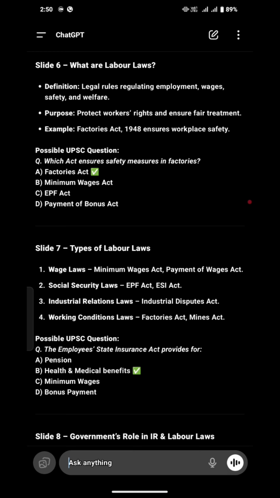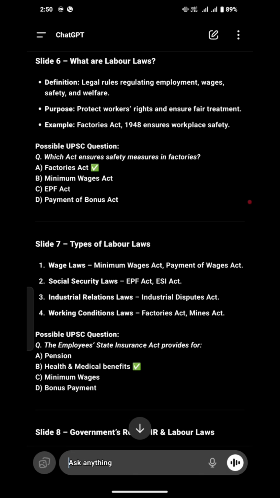Whenever there is a question on labor laws, everything has to be related to the labor: for example, their accommodation, their employment, their wages, rights, fair treatment, medical facilities, and other things. For example, the Factories Act 1948 ensures workplace safety.